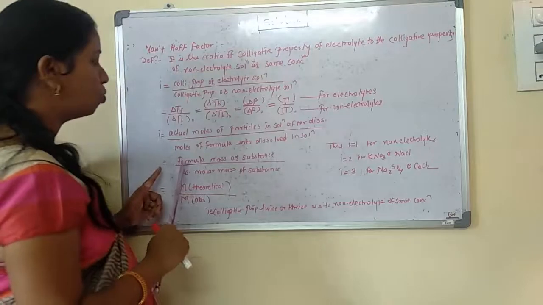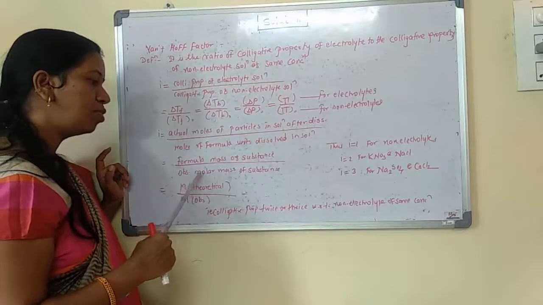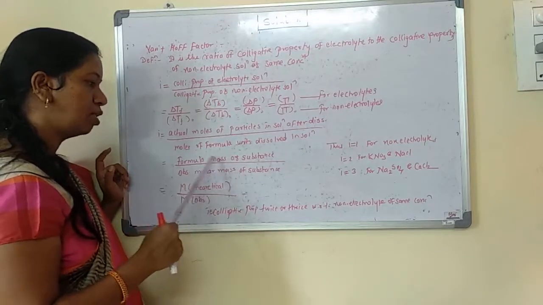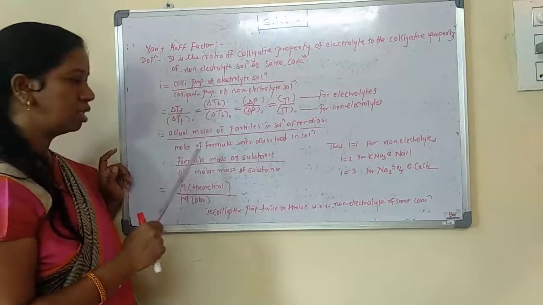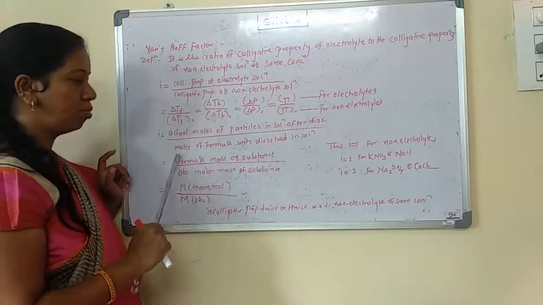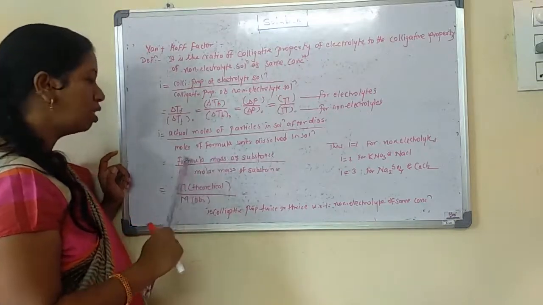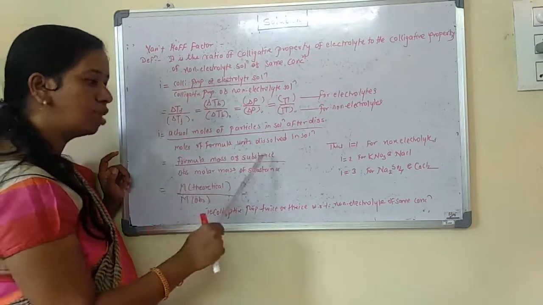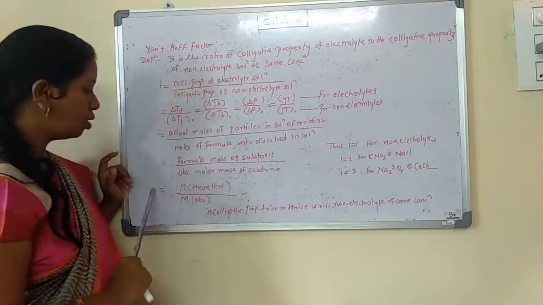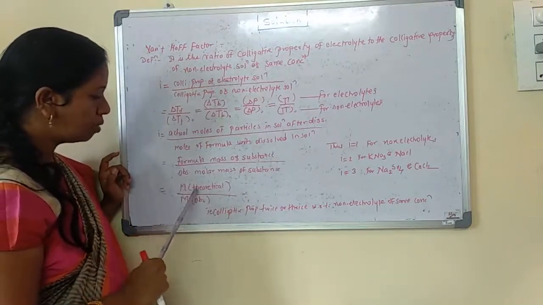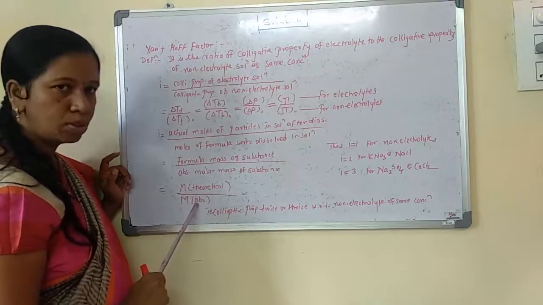Then i equals the formula mass of the substance upon the observed molar mass of the substance. Means you take any chemical compound, and we calculate the formula mass from its structure or molecular formula. That is given as the formula mass of the substance upon the observed molar mass of the substance. So that is given as i equal to M theoretical, the theoretical molar mass, upon M observed.